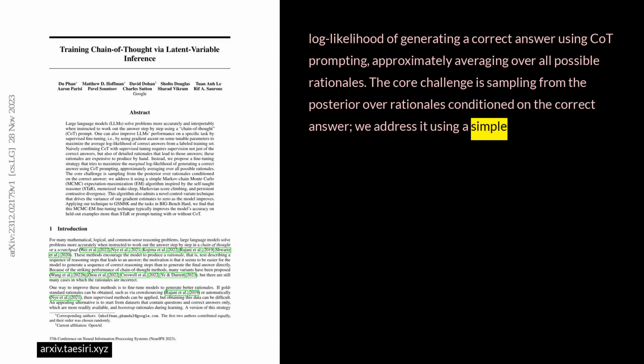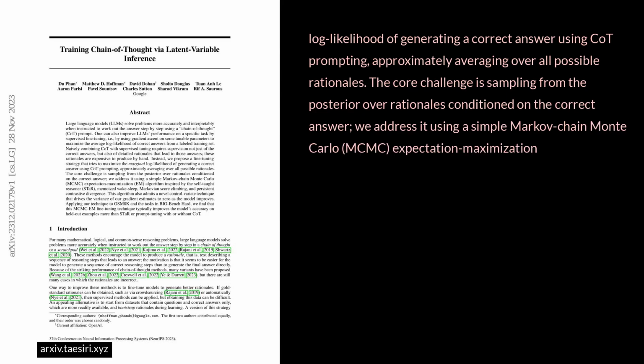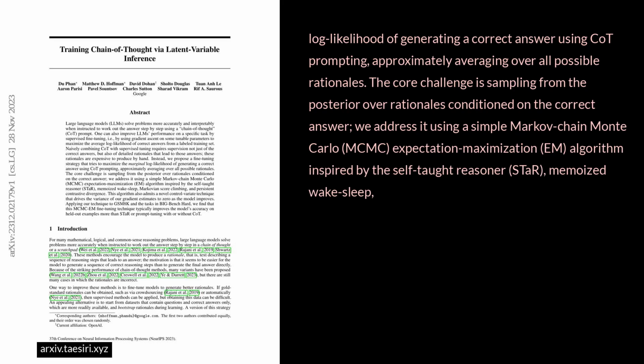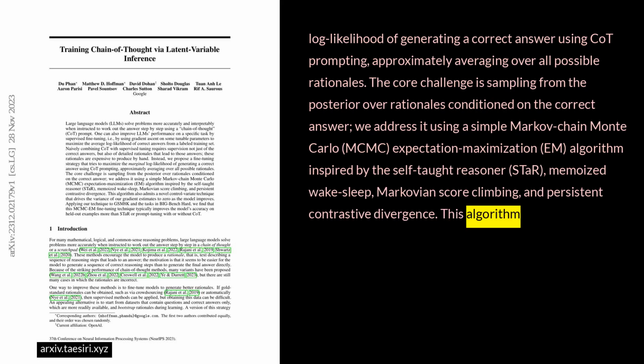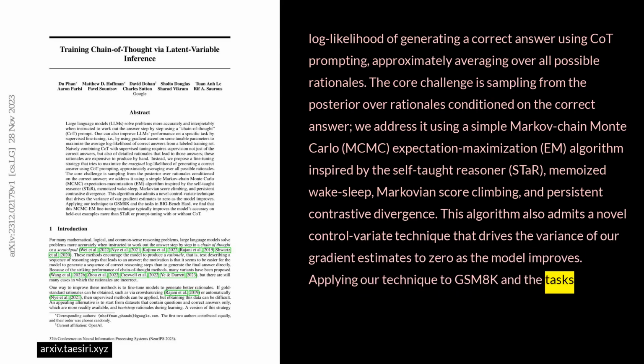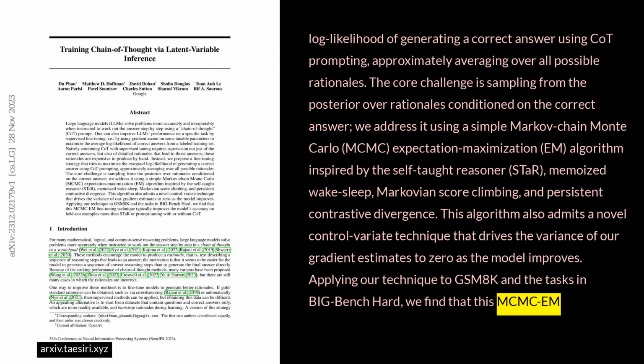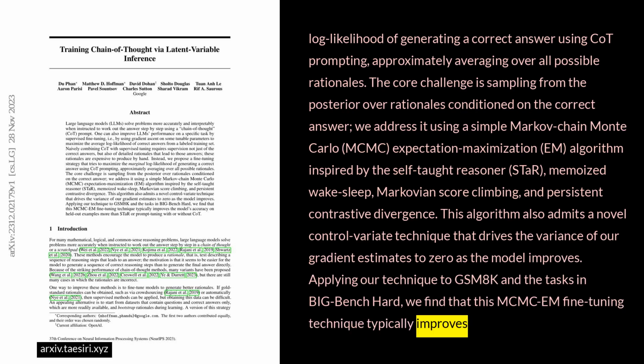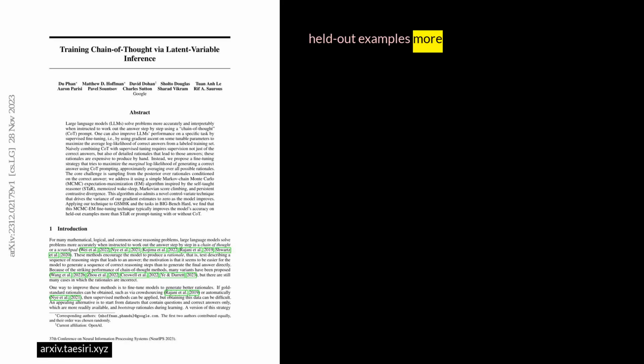We address it using a simple Markov chain Monte Carlo, MCMC, expectation maximization, EM algorithm, inspired by the self-taught reasoner, STAR, memoized wake sleep, Markovian score climbing, and persistent contrastive divergence. This algorithm also admits a novel control variate technique that drives the variance of our gradient estimates to zero as the model improves. Applying our technique to GSM-8K and the tasks in Big Bench Hard, we find that this MCMC-EM fine-tuning technique typically improves the model's accuracy on held-out examples more than STAR or prompt tuning with or without COT.